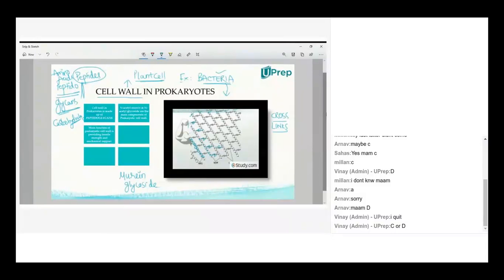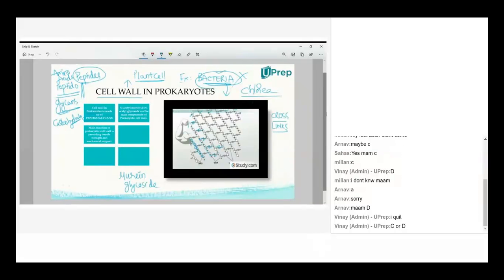For example, bacteria. Assume that you got a bacterial infection. Suppose cholera, the basic example I'm taking. Cholera is caused by a bacterium, Vibrio cholerae. You know that. Now, how can this bacterium enter the human body, survive, and grow inside it? It should have some strong structure around it, on which the enzymes or the immunity of the human body cannot work. That's why infection happens.